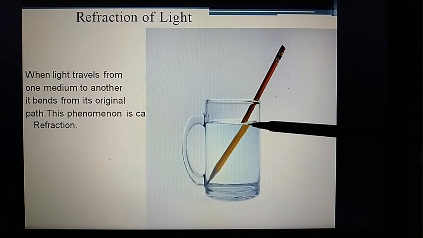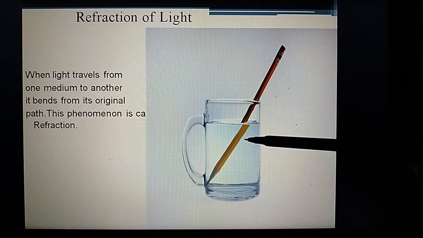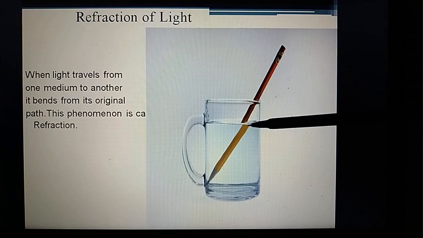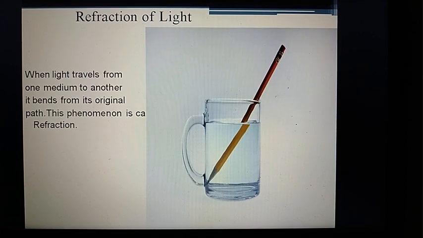The second medium is the water and the first medium is air. When it enters from the first medium to the second medium, it bends or changes its original path. This phenomenon is called the refraction of light.